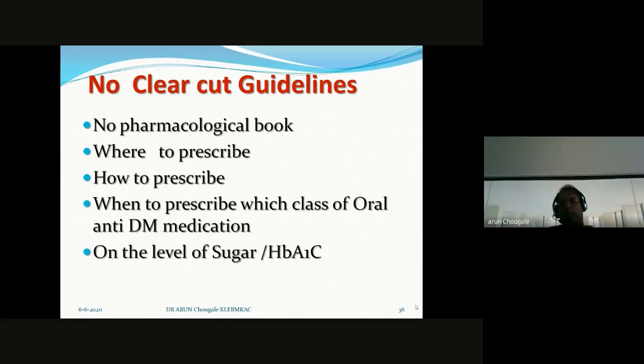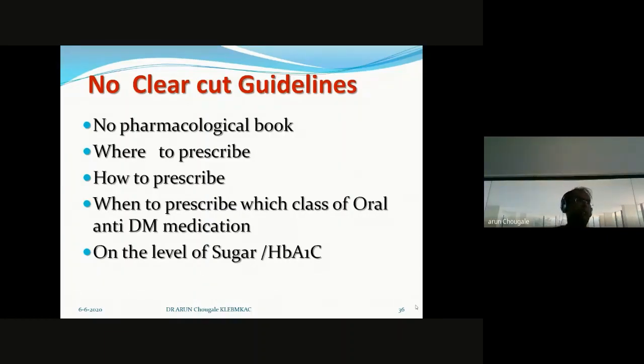Partially we accept there is some explanation regarding insulin dosage. Depending on the scale method, you have to select the insulin dosage. For oral drugs, there are no such clear-cut guidelines on where to use metformin, what the sugar level may be, or what the HbA1c level may be.